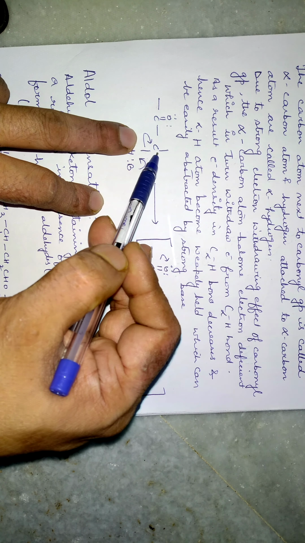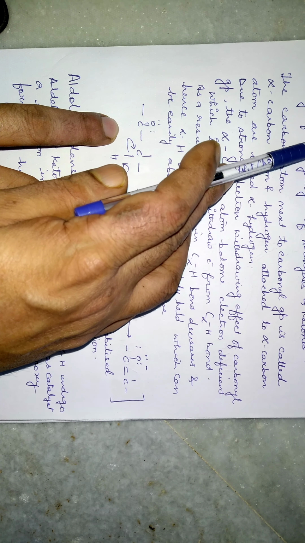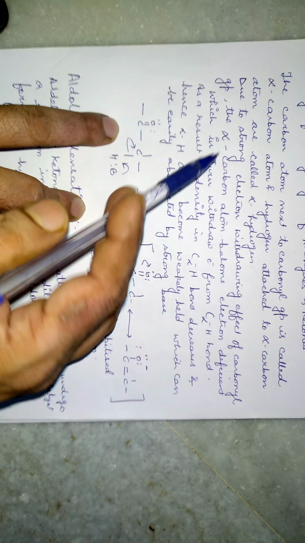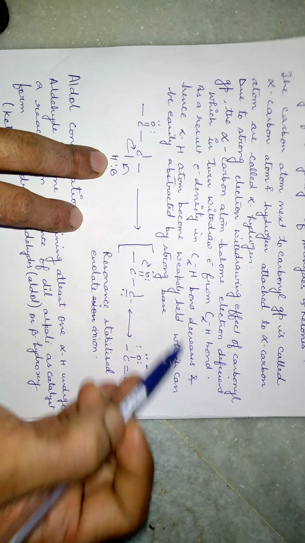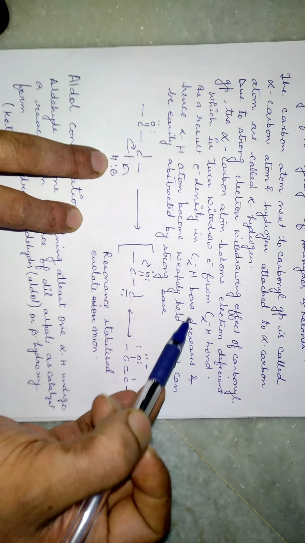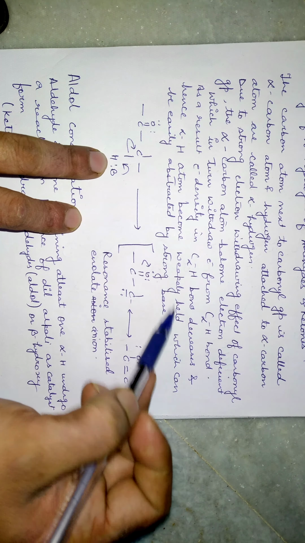Due to the strong electron withdrawing effect of the carbonyl group, always remember that the carbonyl group has an electron withdrawing tendency, the alpha carbon atom becomes electron deficient. So this carbon withdraws electrons from the alpha carbon hydrogen bond. As a result, electron density on the alpha carbon hydrogen bond decreases and hence the alpha hydrogen atom becomes weakly held. What happens when it comes in contact with any base? The base will abstract the proton. Here I have shown it with the arrows also.